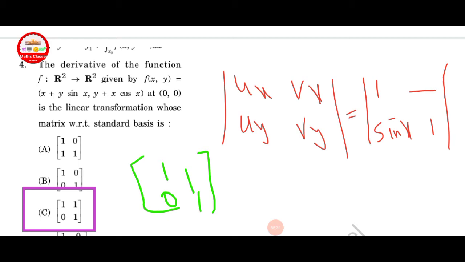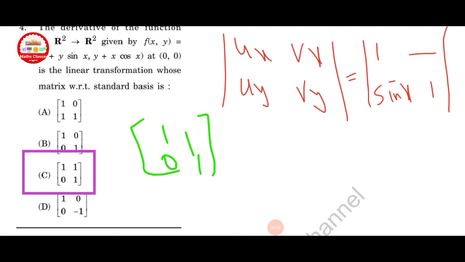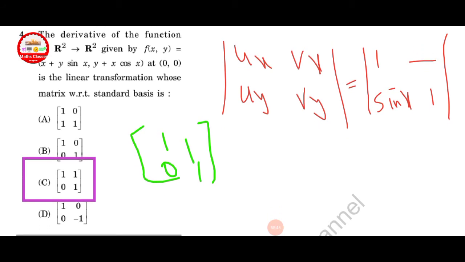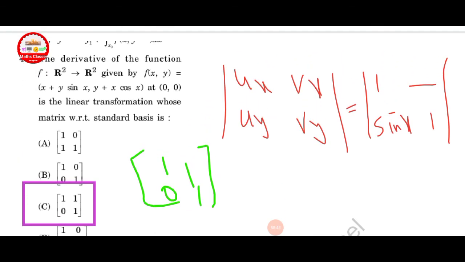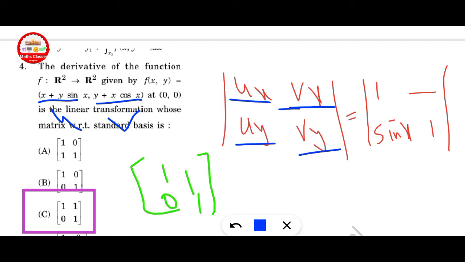The derivative of the function f from R2 to R2 given by f of x, y equal to x plus y sin x and y plus x cos x at the point 0, 0. Find its derivative at the point 0, 0, which is the linear transformation whose matrix with respect to the standard basis. First of all, let us suppose this is u and this is v, and find the derivatives ux, uy, vx, vy, and put the value 0, 0. Finally we get 1, 1 and last one is 1, so option C is correct here.